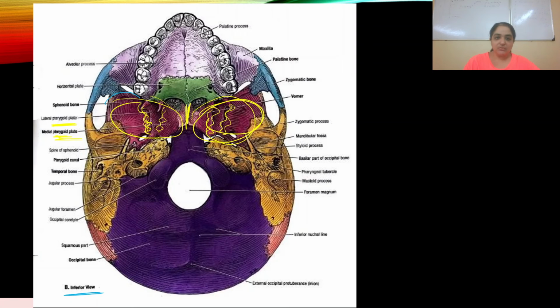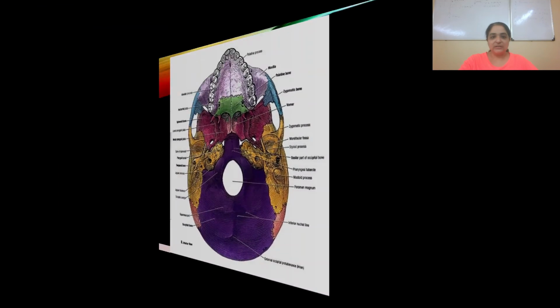They are in pairs, present on both sides. And the sphenoid bone as such, if you take it out, is a wing-like structure, in which you will find all the parts. One of them is the pterygoid bone. So this is it. Pterygoid is a part of the skull.